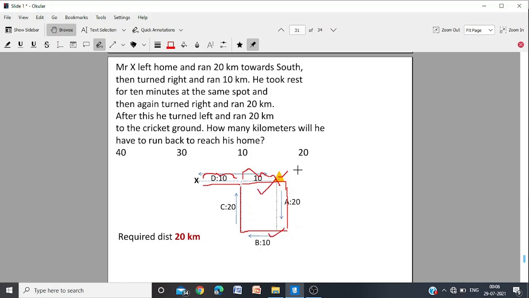If this is 10, this must be 10. So total is 20 kilometers. 10 plus 10, 20 kilometers he has to run. 10 here and 10, which is the opposite side of the rectangle. So the total will be 20. So he has to run 20 kilometers to reach home.